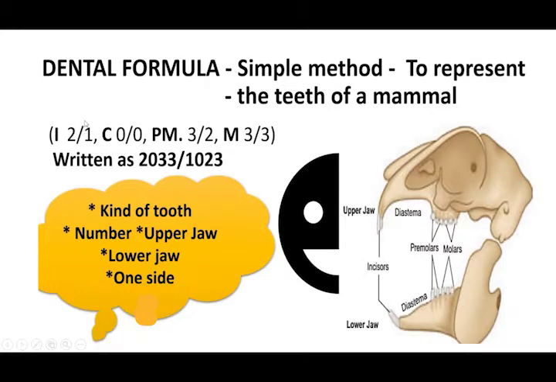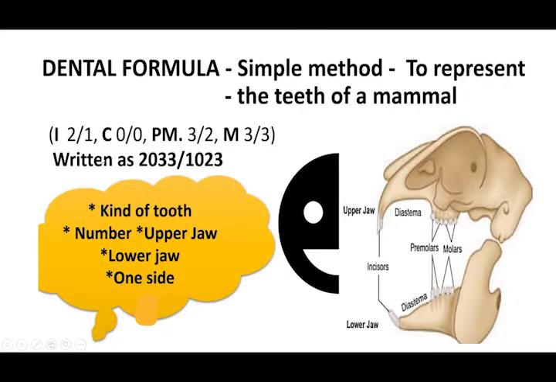Okay, this division symbol does not denote division. It just shows the numerator for the upper jaw and the denominator for the lower jaw, that's all. So canines, no canines, so 0 bar 0. Premolars, upper jaw 3 are there, lower jaw only 2. And molars, upper jaw 3 and also lower jaw 3.